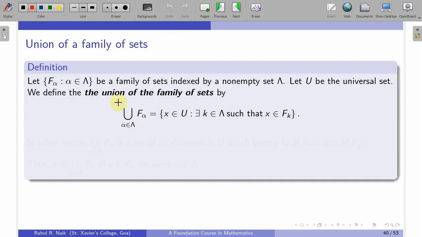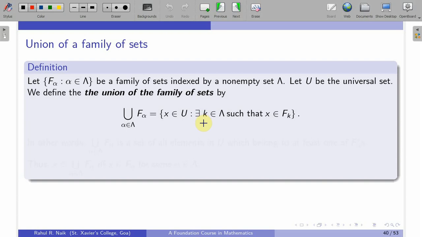So this is the notation for the union of a family of sets. This would be the set of all elements in U, where U is the universal set. Now when I say that U is a universal set, each of these F alpha is a subset of U. So it's an element x in U such that x belongs to at least one of the F alpha from this family of sets.